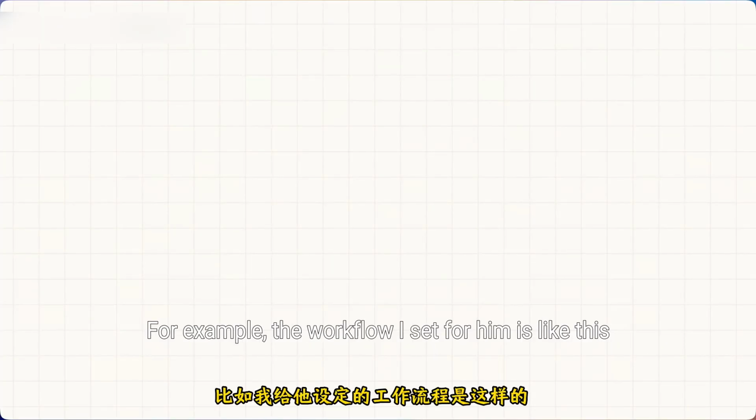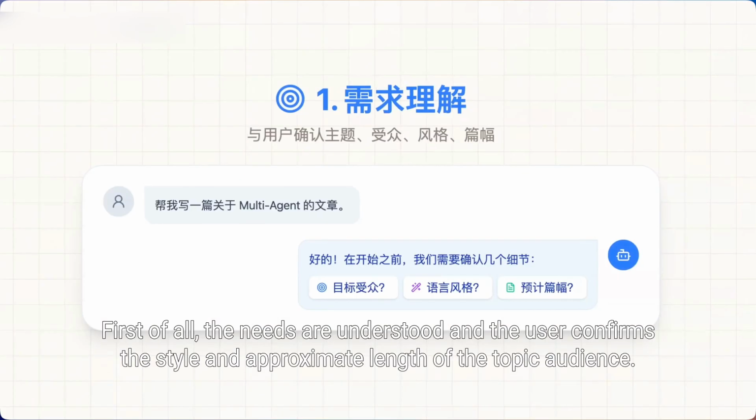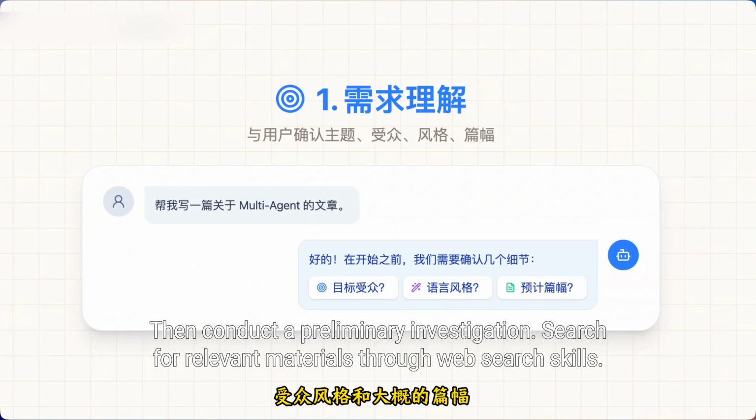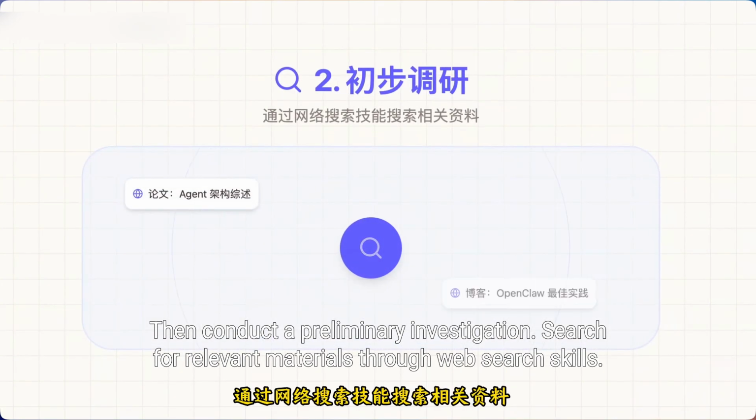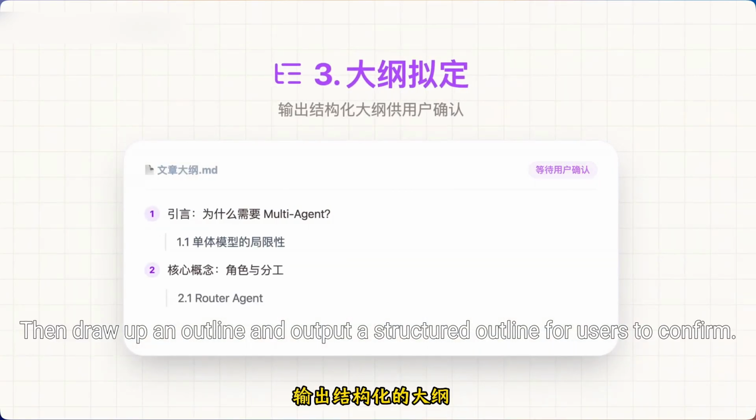For example, the workflow I set for him is like this. First of all, understand the needs, and confirm with the user the topic, audience, style and approximate length. Then conduct a preliminary investigation, searching for relevant materials through web search skills. Then draw up an outline and output a structured outline for users to confirm.